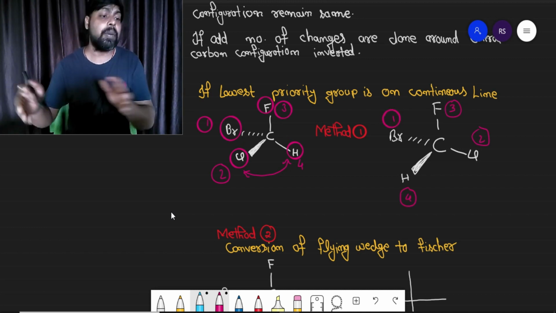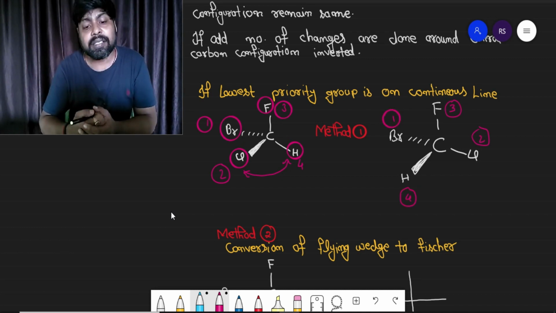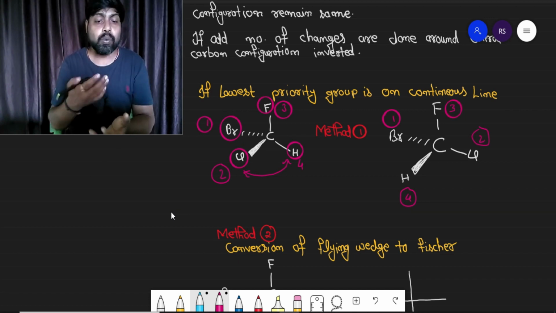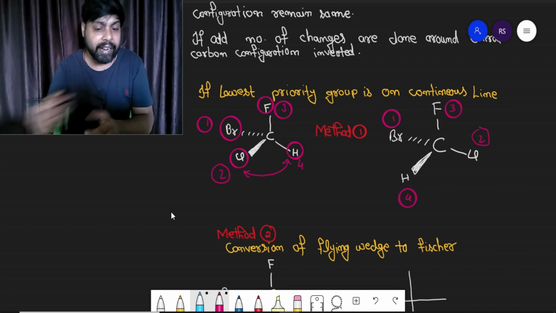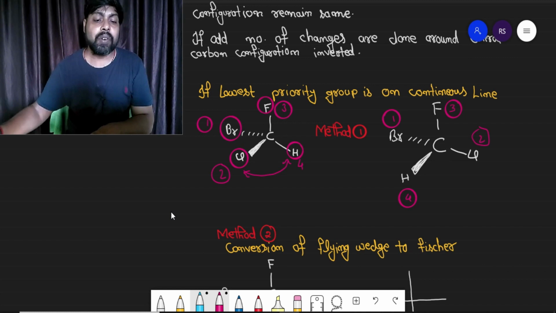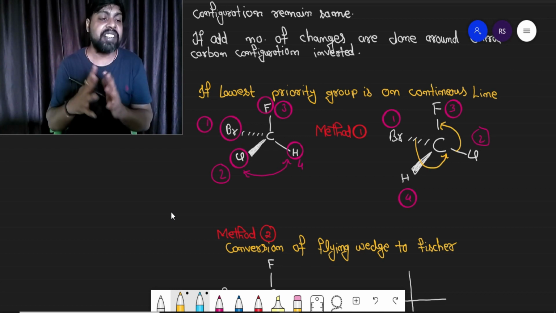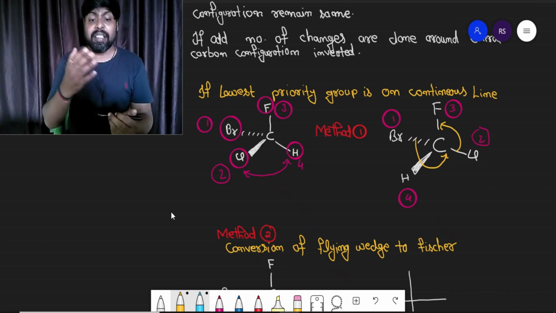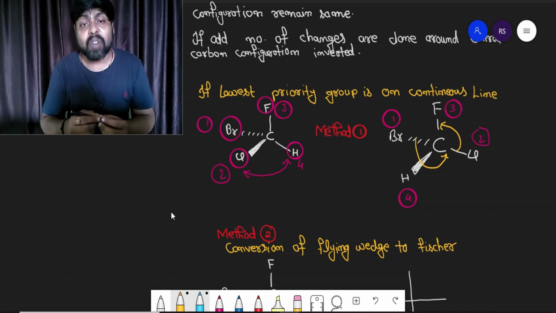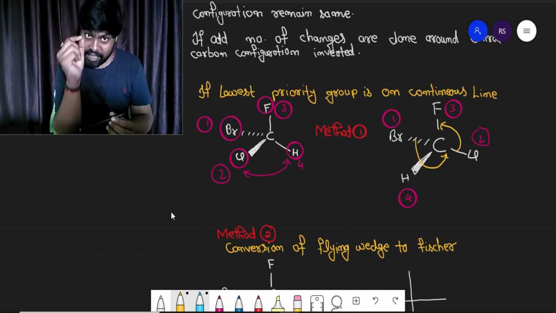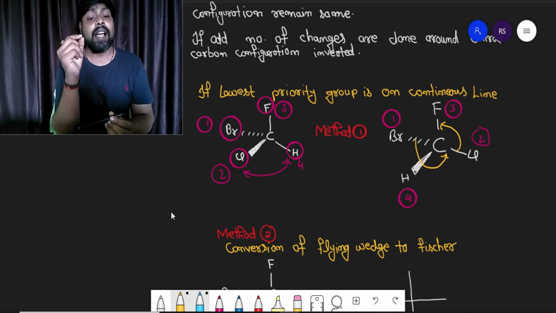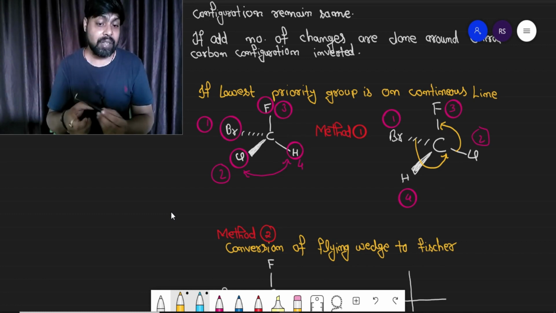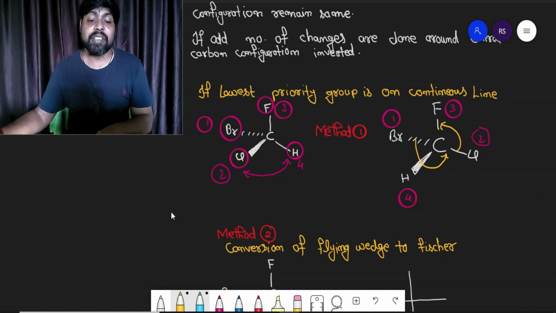Now in this compound I can assign the configuration, the reason being the lowest priority is on the shaded line towards the observer. We have written the rule for that. Start moving from first priority to second priority and then second priority to third priority without retracing the path. You will find the direction is anti-clockwise. If the direction is anti-clockwise and the lowest priority is toward the observer, the configuration is R.